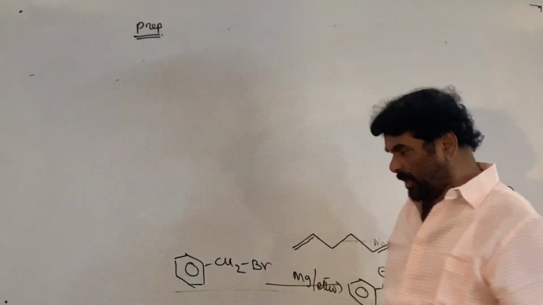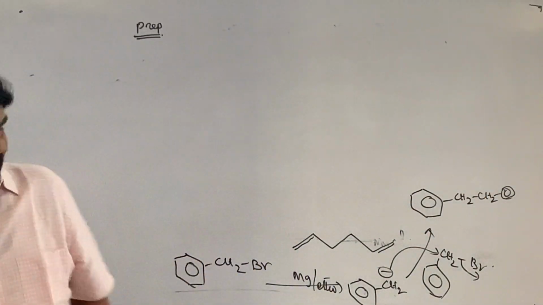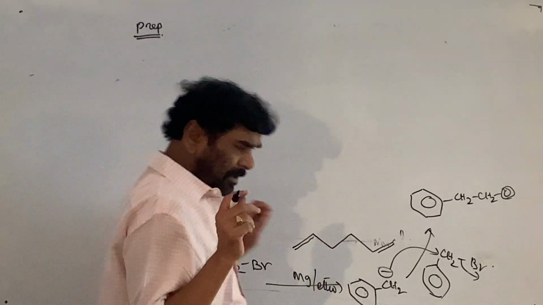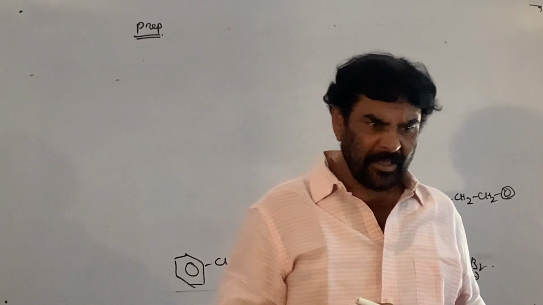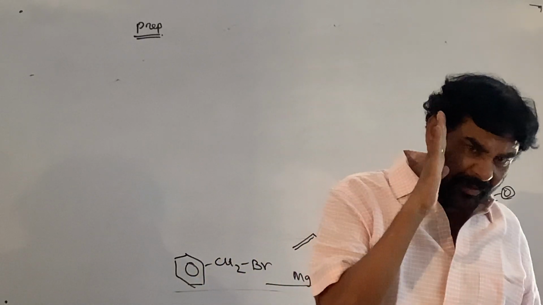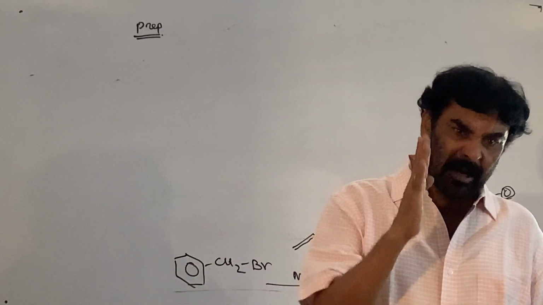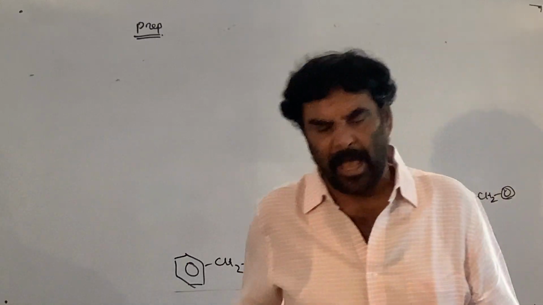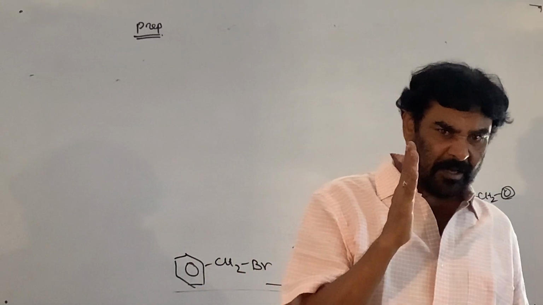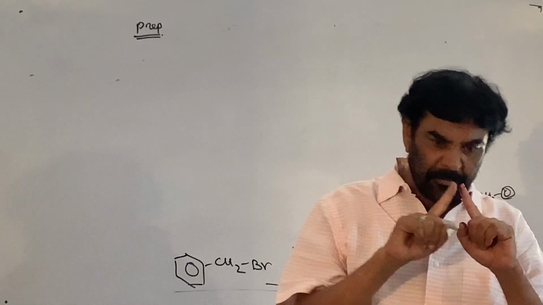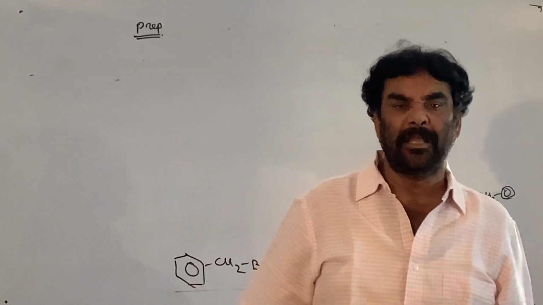Next, if the reaction is on a carbon-halogen bond and the compound contains two or more halogens, what happens? That depends on the relative position of the two halogens in the molecule.